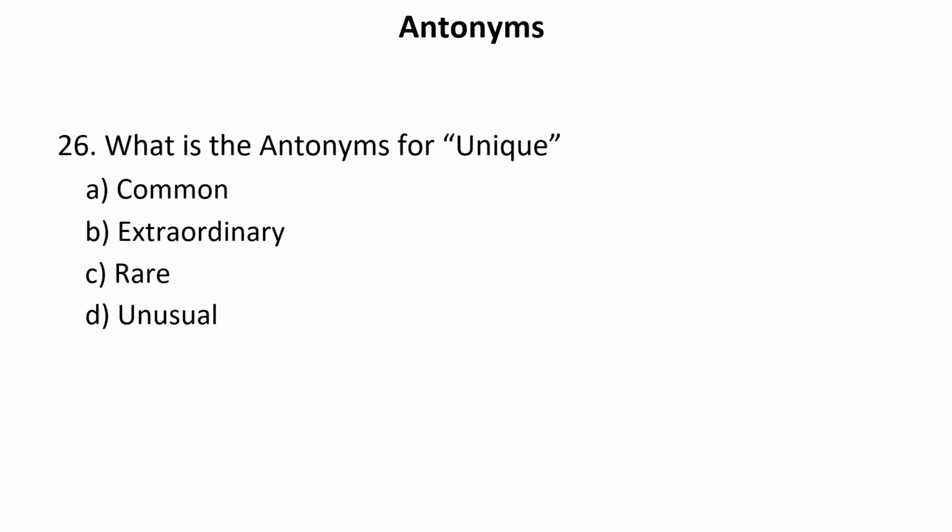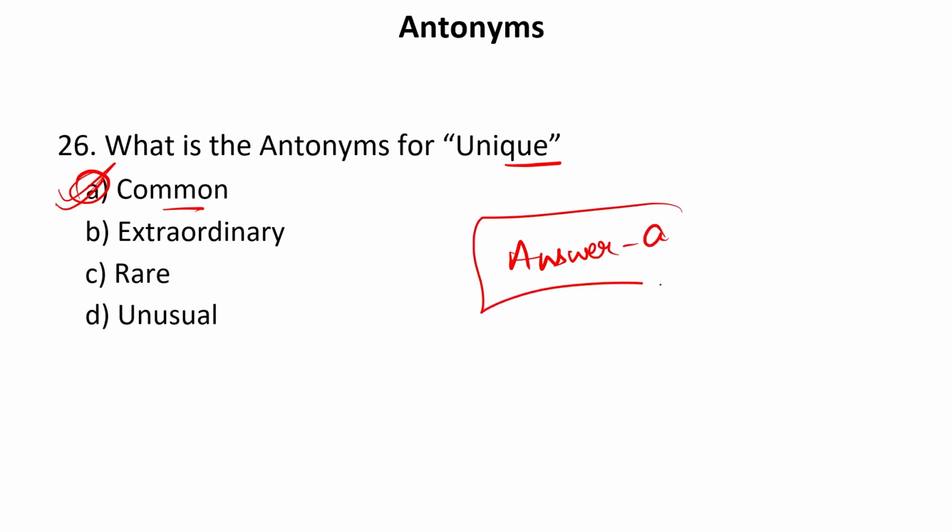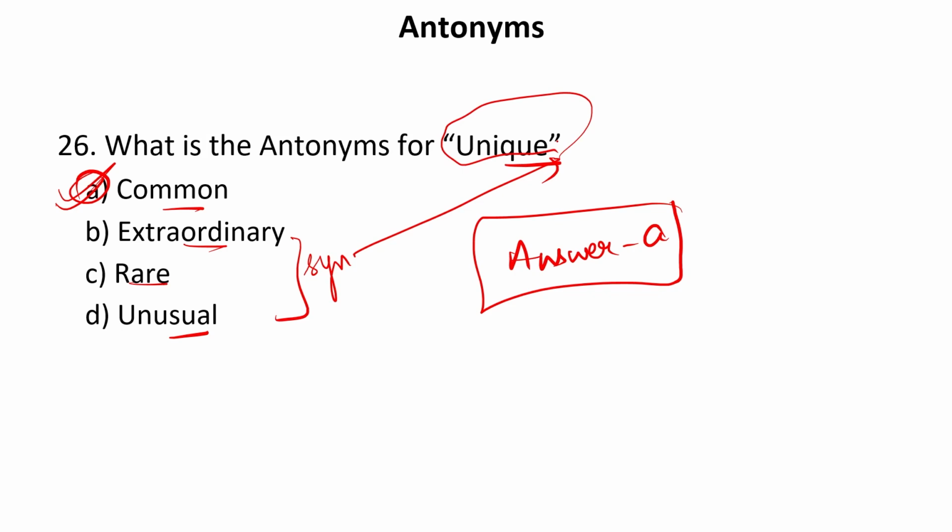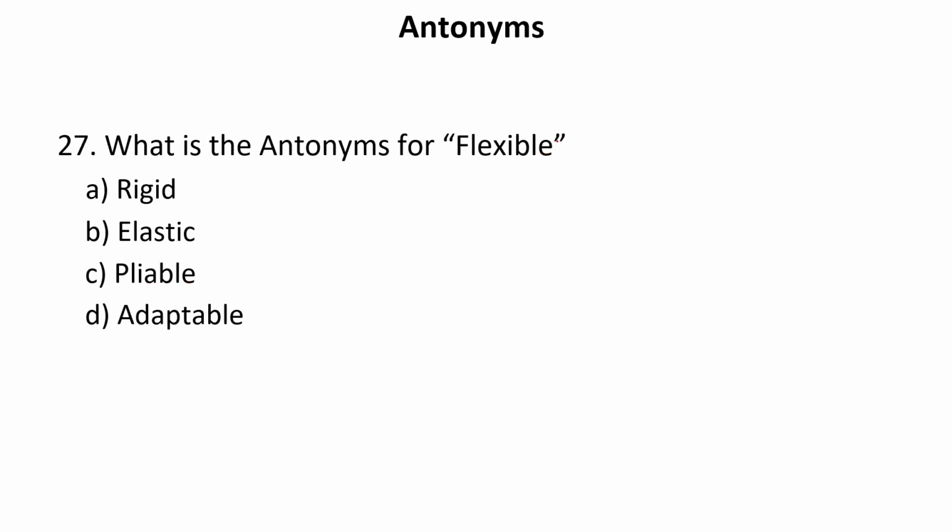Now let us move to the next one. Unique. Unique means when something is different from others. So the antonym is common. Answer is A. Now let us see the other options, that is extraordinary, rare or unusual. So these can be the synonyms of this particular word unique. Whereas common is the antonym. Now let us move to the next one.